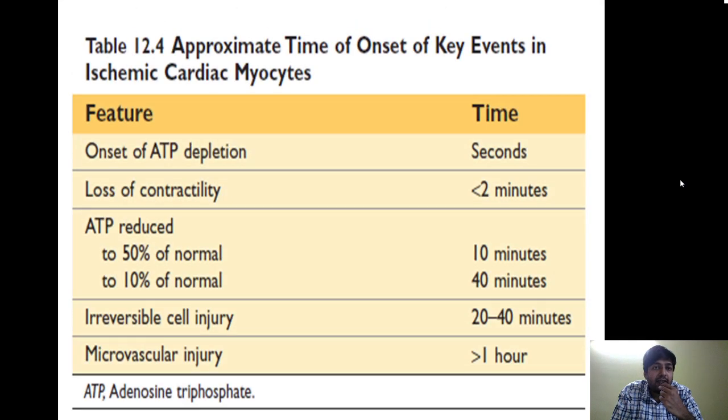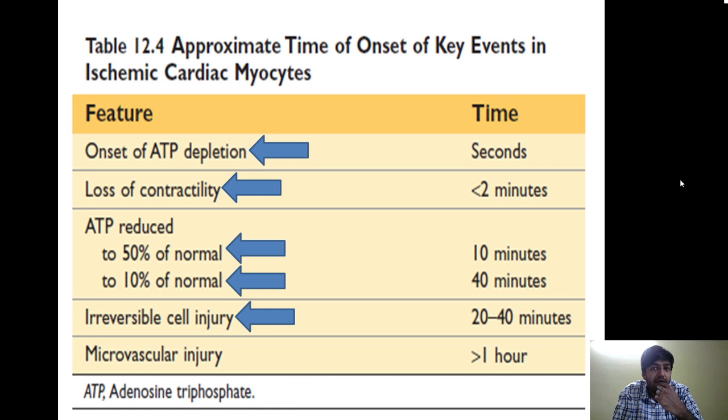Let us see what are the key events which take place when there is a myocardial infarction. This is a very important chart. A lot of MCQs come from this particular chart. The onset of ATP depletion occurs very fast. Within seconds, the myocardium will lose contractility, in less than 2 minutes. The ATP is reduced to 50% of normal amounts within 10 minutes and to 10% of the normal amount within 40 minutes.